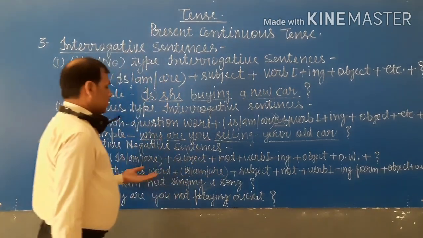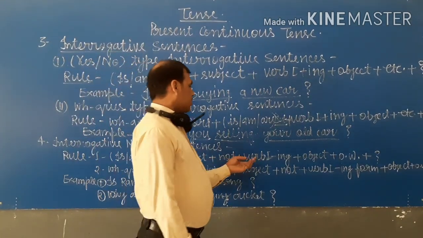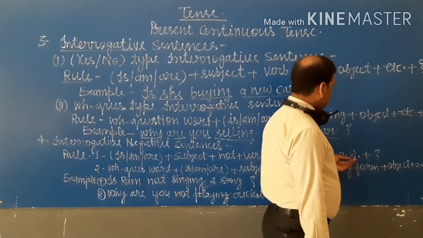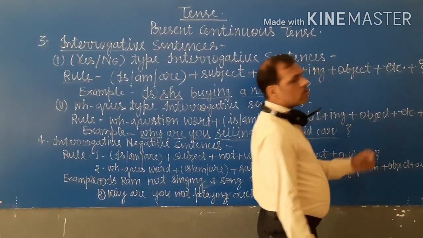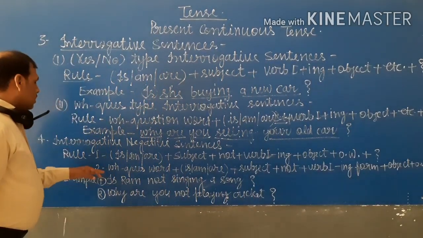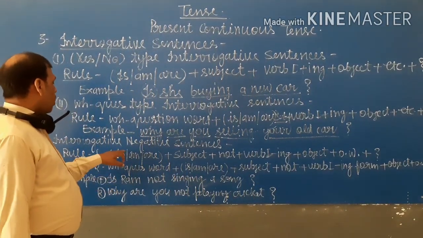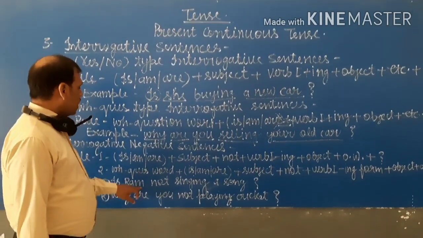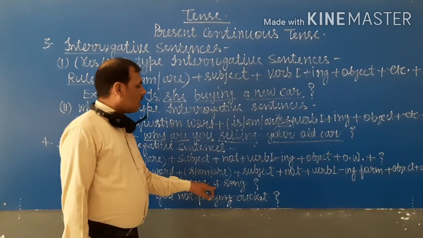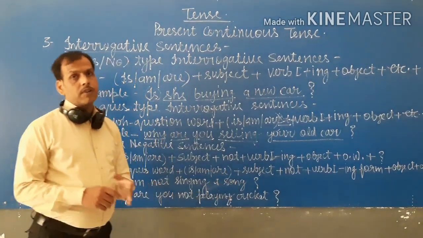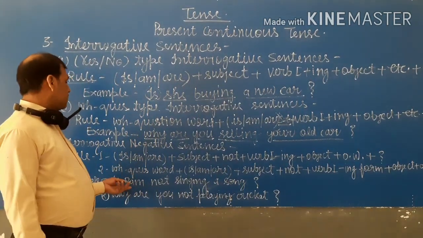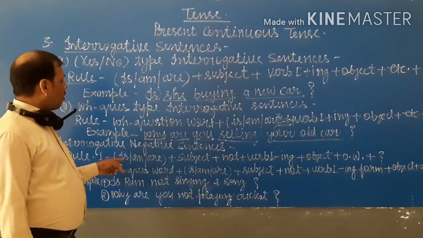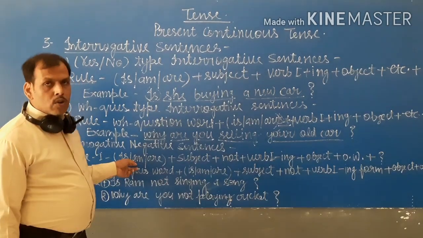there, we write not, then the ing form of the verb, then object, then other words, and then the question mark. And an example of a yes/no type question is, is Ram not singing a song? It is a type of interrogative negative of a yes/no type question.